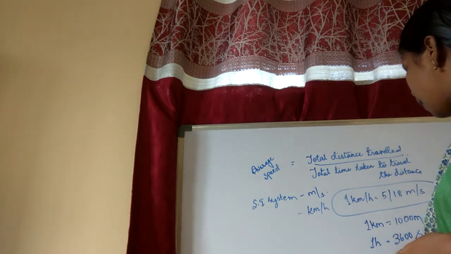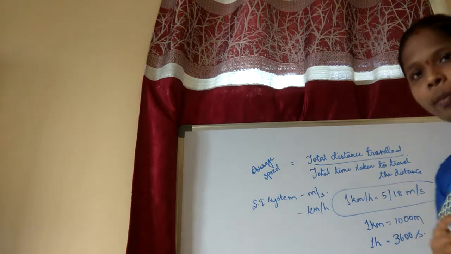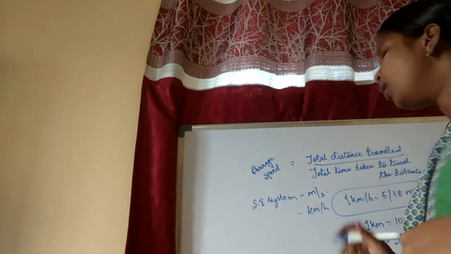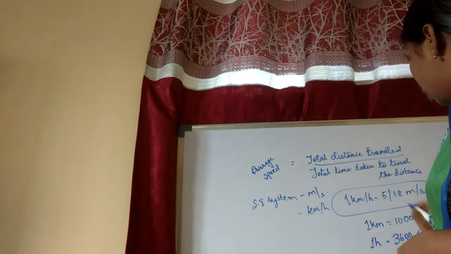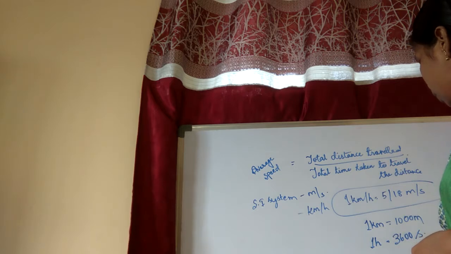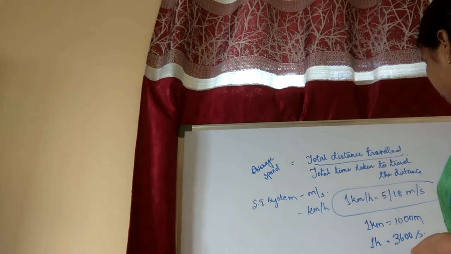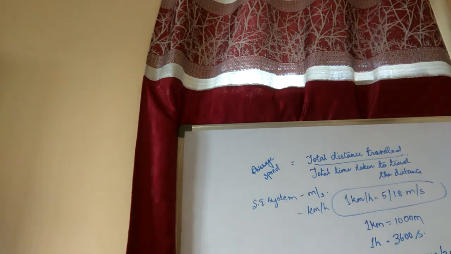1 kilometer per 1 hour. 1 kilometer per hour, so we want this only, no? So if you want this, it is 1000 meters by 3600 seconds. Well and good. Zeros will be cancelled, and we get 10 by 36. Here meters will be there, and here seconds will be there.